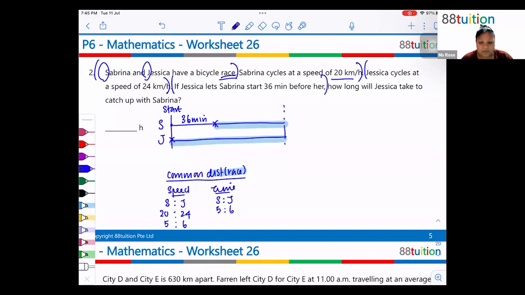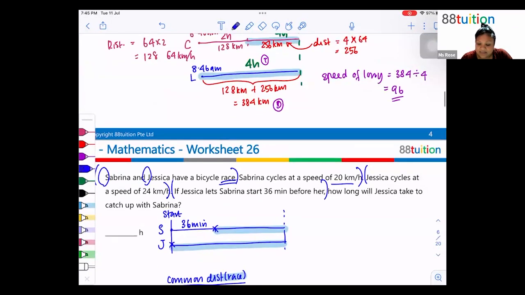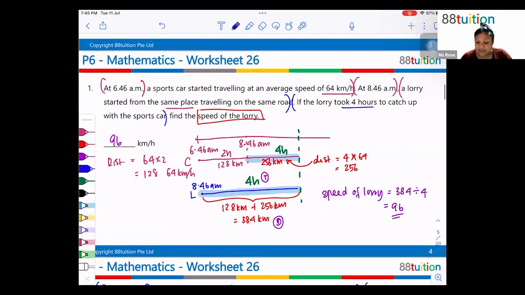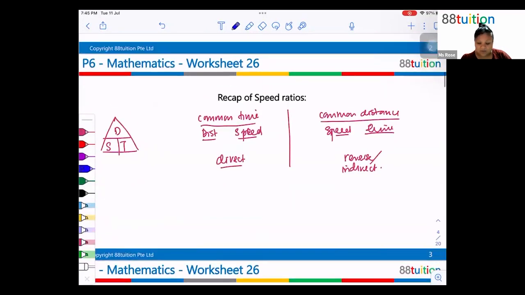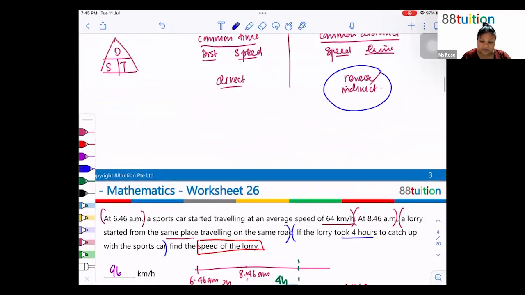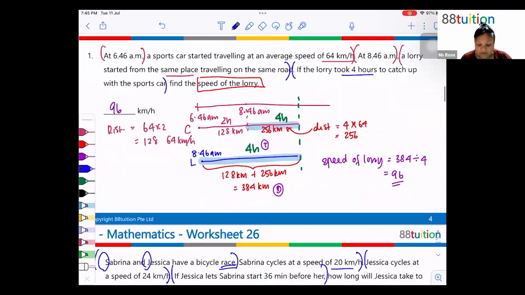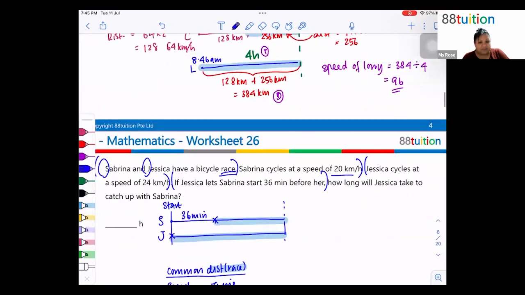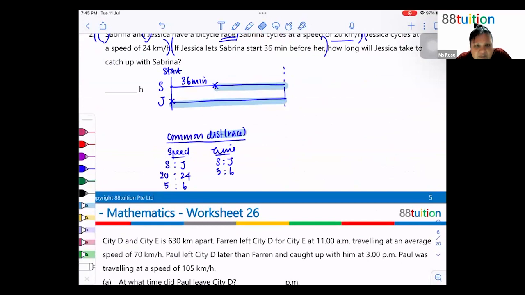Now let me ask you this question. Remember this? When I say it is reverse, what should my ratio here be? Speed ratio is 5:6, so the time ratio between Sabrina and Jessica is also 5:6, is it? Anyone? No. Okay, Yashika, what should it be?